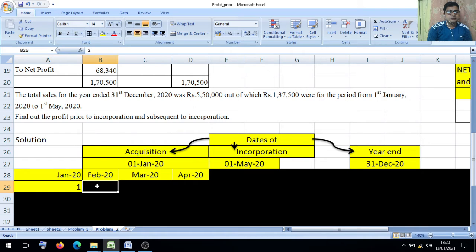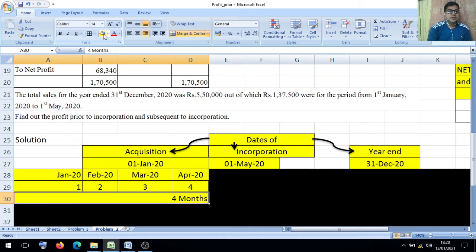January, February, March and April. It means 4 months. Then from 1st May 2020 they incorporated the company. So from date of incorporation to year end, how many months are there?